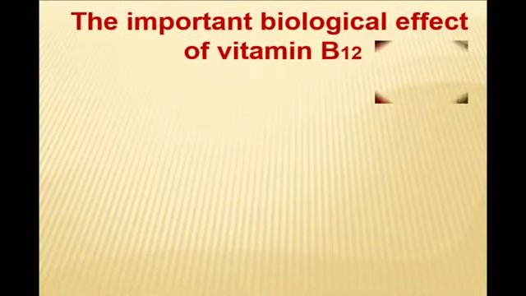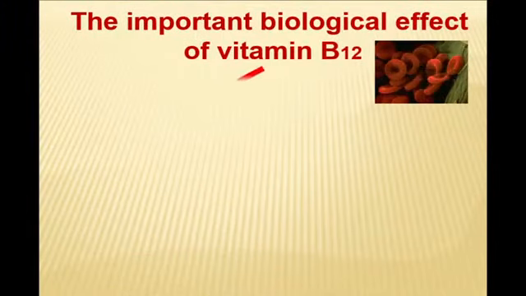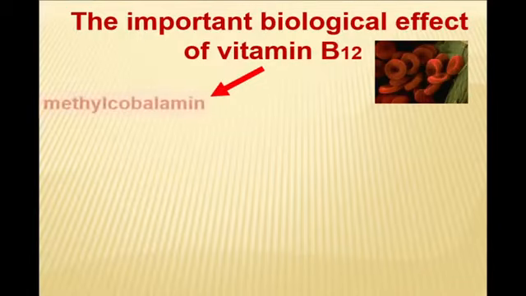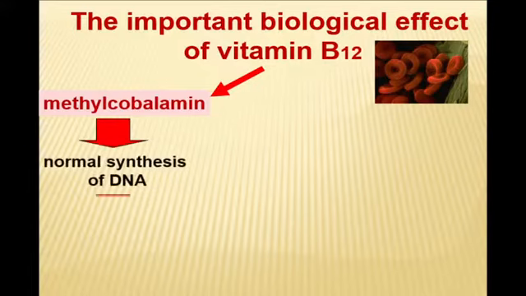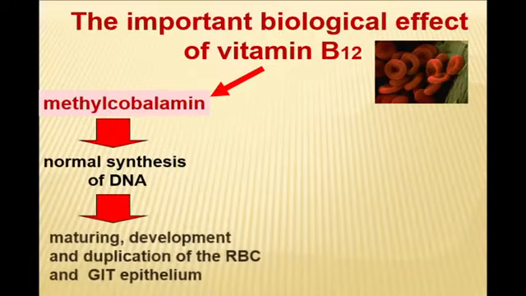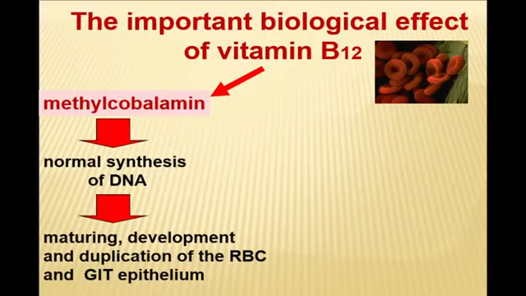Let's see the biological effect of vitamin B12. In other words, why is it needed? First of all, vitamin B12 is presented in our organism in two fractions.